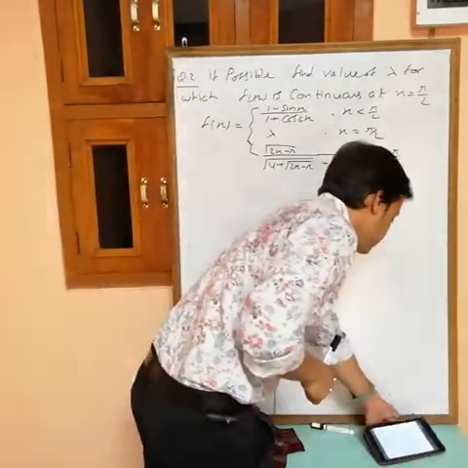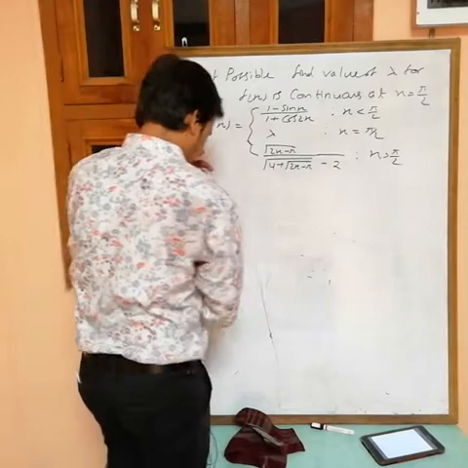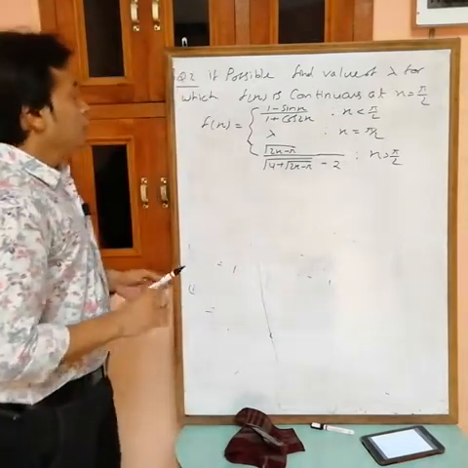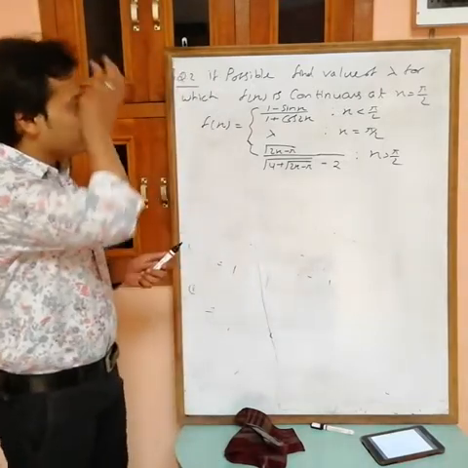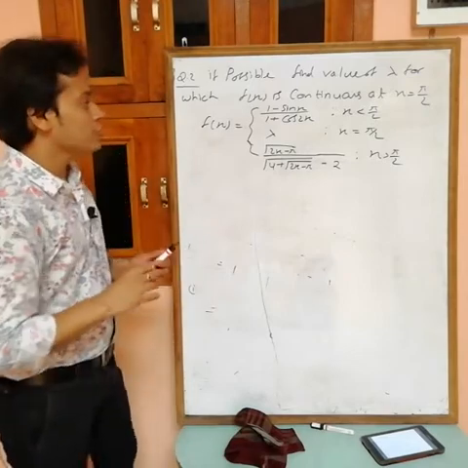Now, if possible, find the value of lambda for which f(x) is continuous at x equals pi by 2.